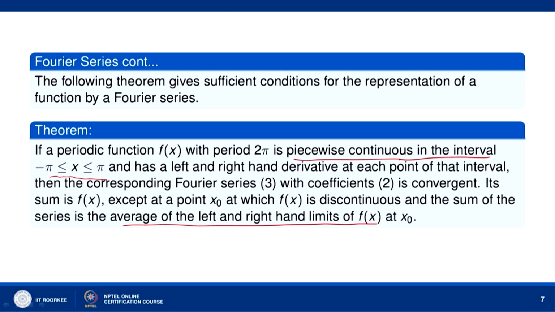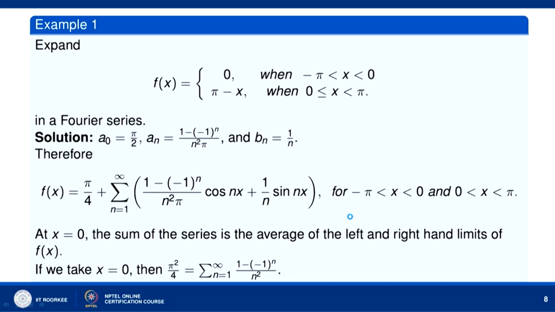If the function f is piecewise continuous in the interval minus pi to pi and has left hand and right hand derivative at each point of the interval minus pi to pi. Now, let us consider this example: f(x) equal to 0 when minus pi is less than x less than 0, and f(x) equal to pi minus x when 0 is less than or equal to x less than pi. Let us draw the graph of this function